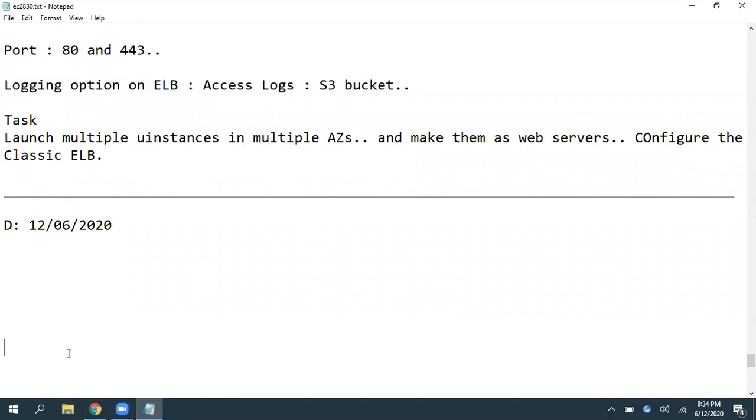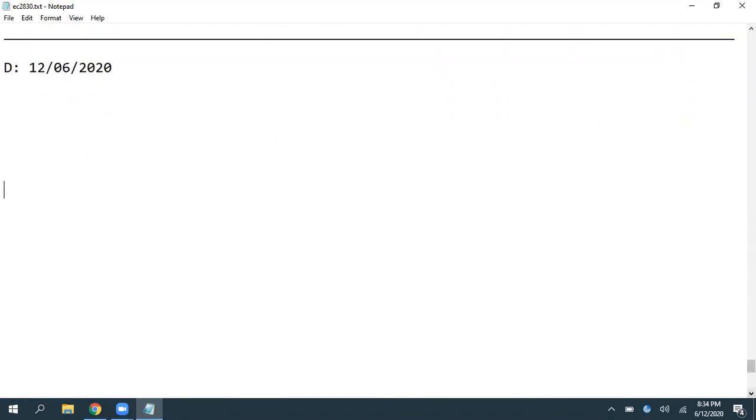We use one load balancer to deliver multiple applications. So we use target groups widely. Let's understand what a target group is.